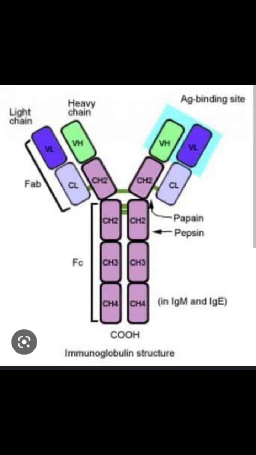The HLA complex of genes is located on the short arm of chromosome 6 and it is grouped in 3 classes. Class 1: HLA-A, HLA-B, HLA-C. Class 2: HLA-DR, HLA-DQ, HLA-DP. Class 3: the complement loci encoding C2, C4 and factor B of the complement system, and tumor necrosis factor alpha and beta.